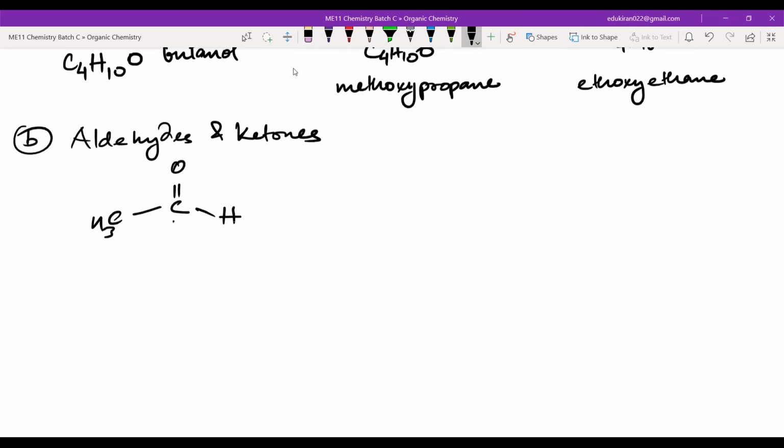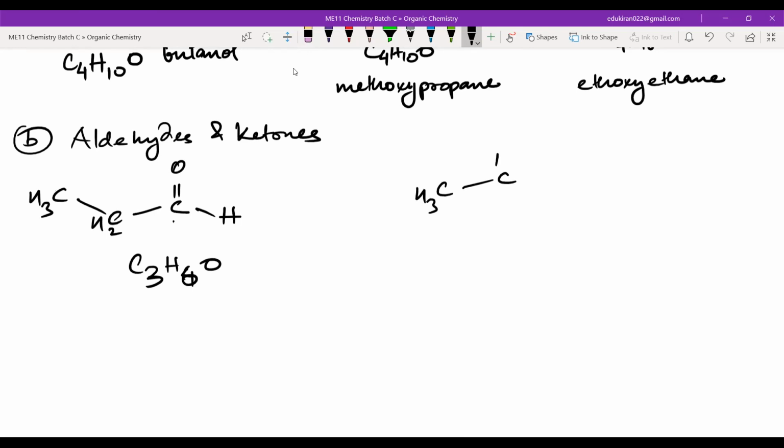This is an aldehyde, right? How many carbons? There are 2 carbon atoms. How many hydrogens are there? 3 and 1, 4, and there is 1 oxygen. Okay. I have to add one more carbon. Sorry, CH2, and I will also add CH3 here. So 3 carbon atoms. How many hydrogens? 3, 5 or 6 hydrogen atoms. Right? C3H6O. Now you can have a ketone like this.